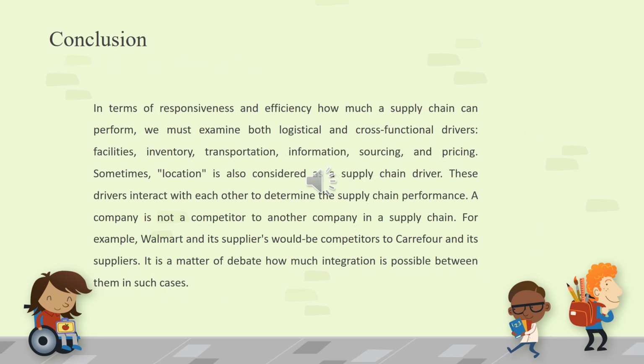In terms of responsiveness and efficiency, to see how much a supply chain can perform, we must examine both logistical and cross-functional drivers: facilities, inventory, transportation, information, sourcing, and pricing. Sometimes, location is also considered as a supply chain driver. These drivers interact with each other to determine the supply chain performance.